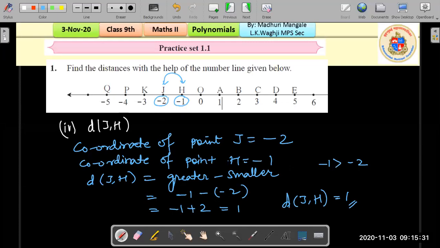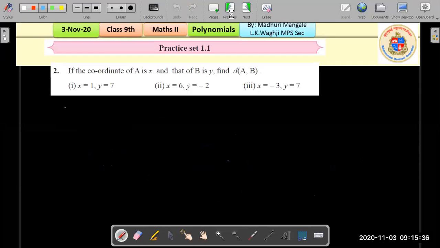Let's move to the second one, question number 2. So here we are not given the number line, but we are given the coordinates directly. So how do we begin with this problem? Question number 2, we are doing the first one. We are given that the coordinate of A is x, and that of B is y. We are asked to find the distance between A, B.